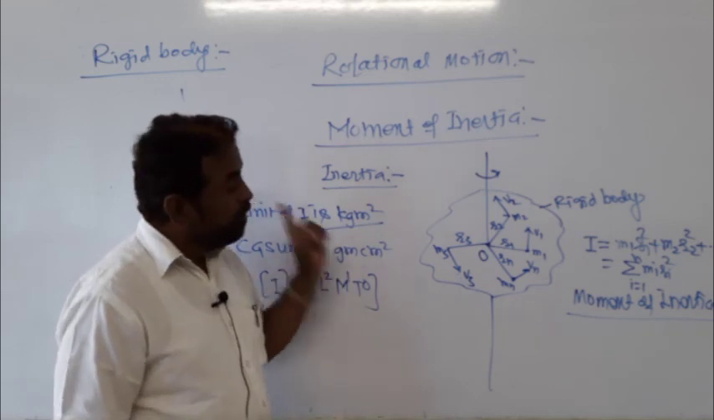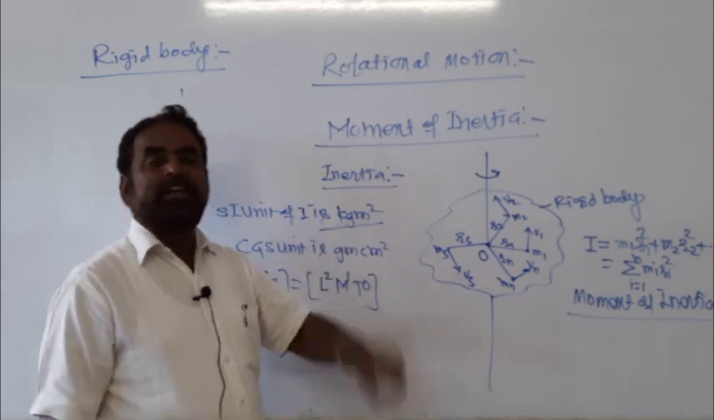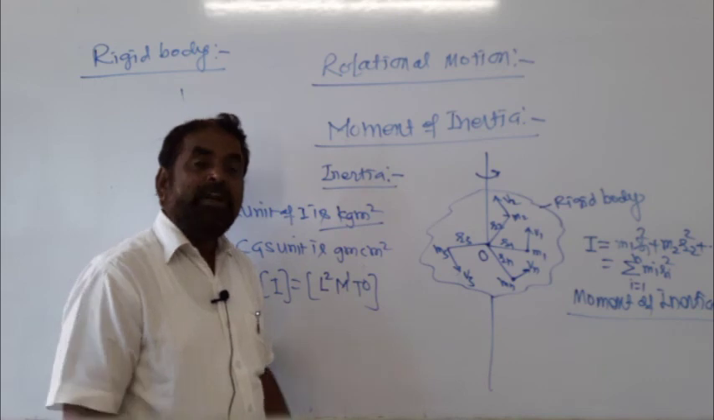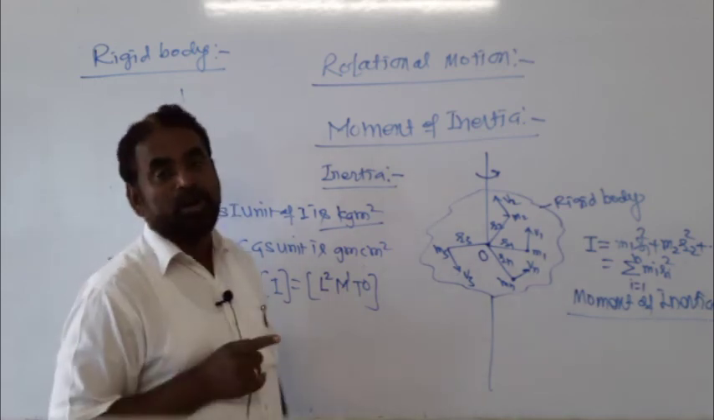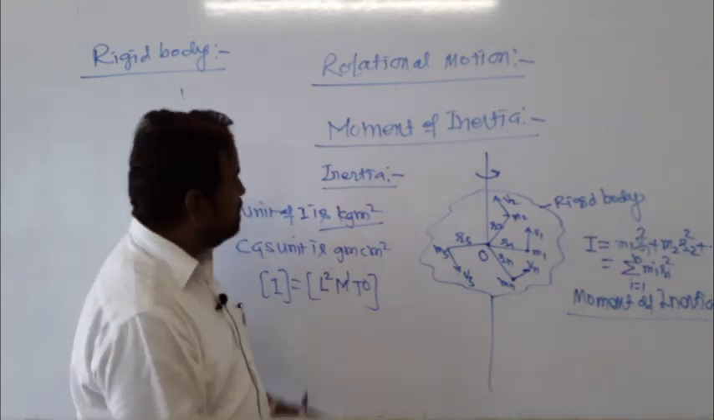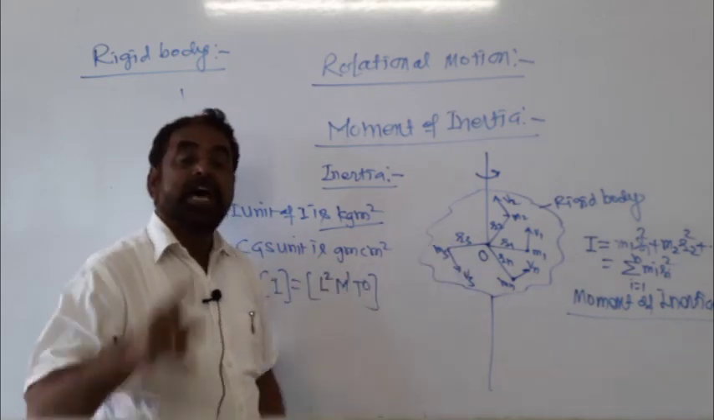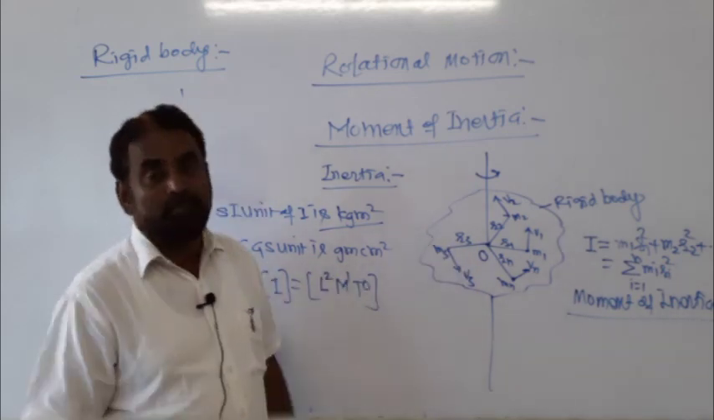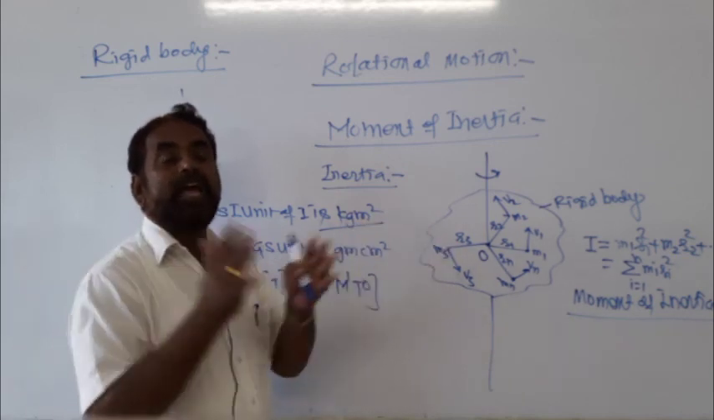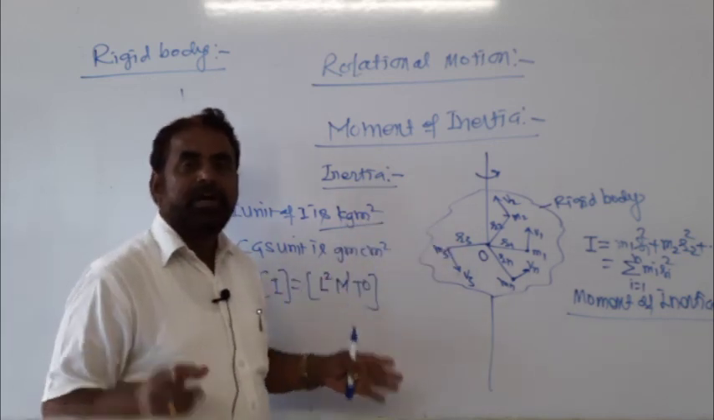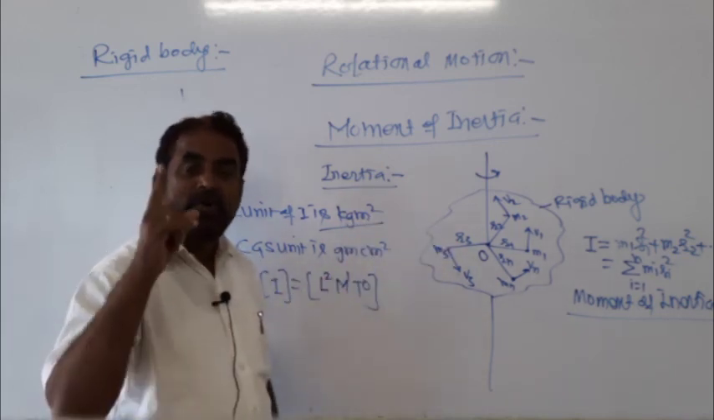Now, what are the factors affecting the moment of inertia? Moment of inertia of a rotating rigid body not only depends upon mass but also depends upon the distribution of mass about the given axis of rotation.